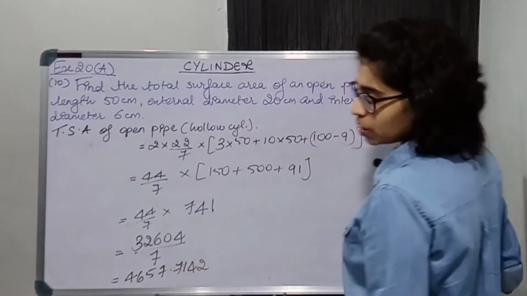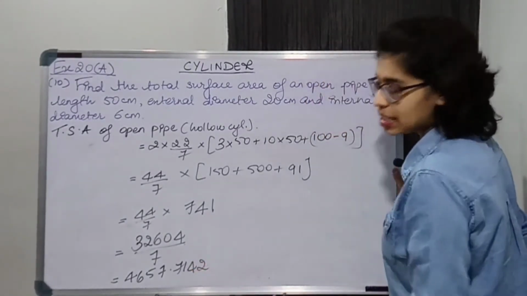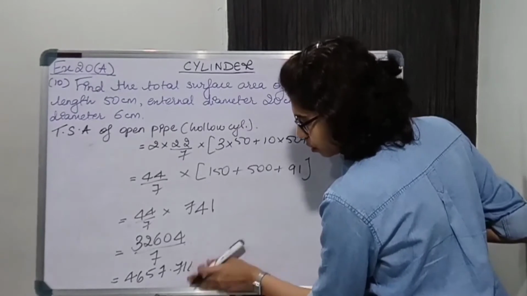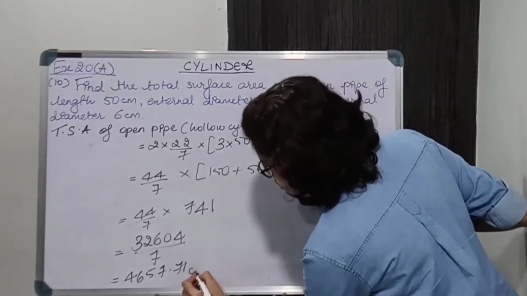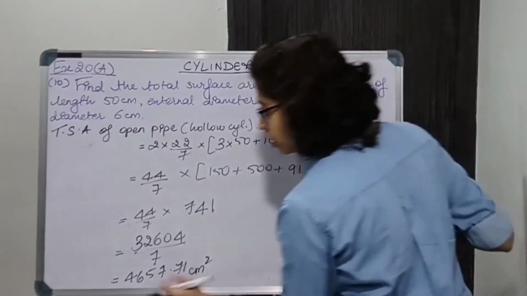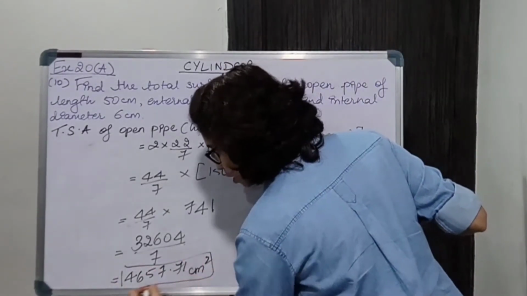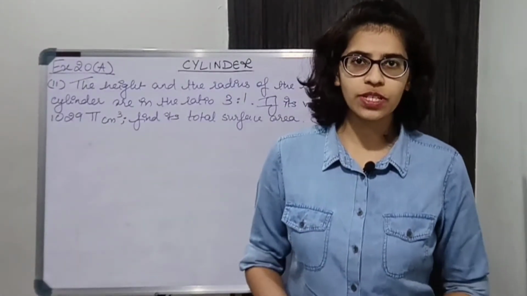We'll round it off to 2 decimal places. ठीक है, now both the numbers are less than 5, so as it is रहेगा, there's no need to add, and total surface area है 4657.71 centimeter square हो जाएगा. ठीक है, don't forget the unit, it's very important. Let's move on to next question.